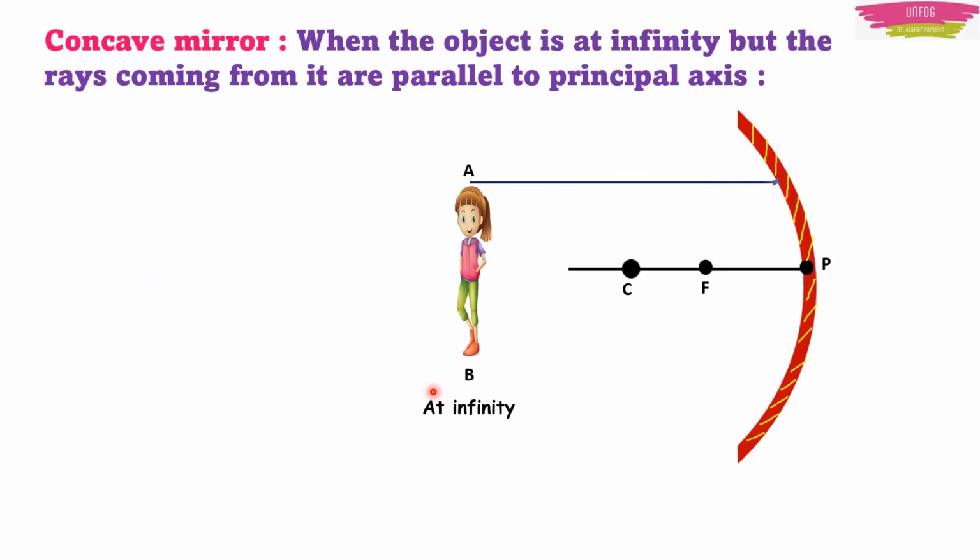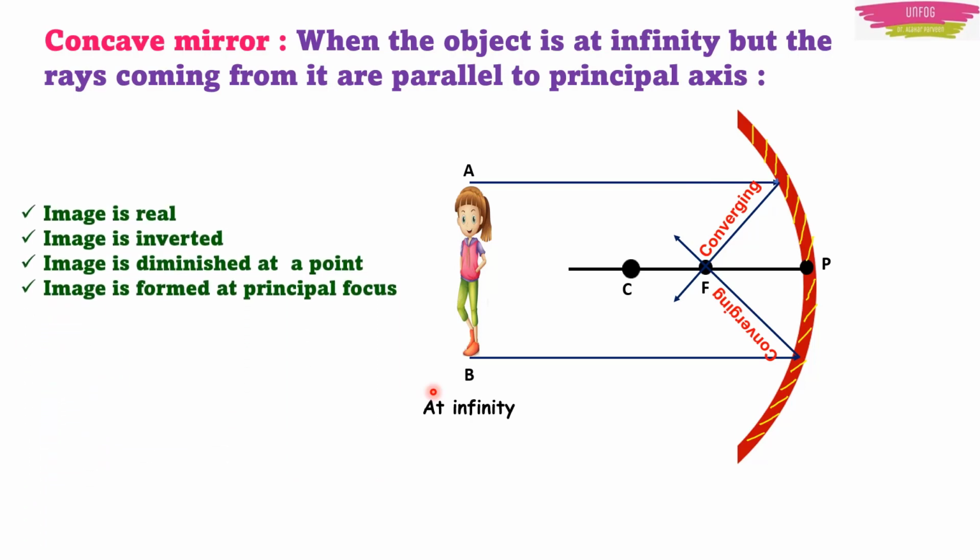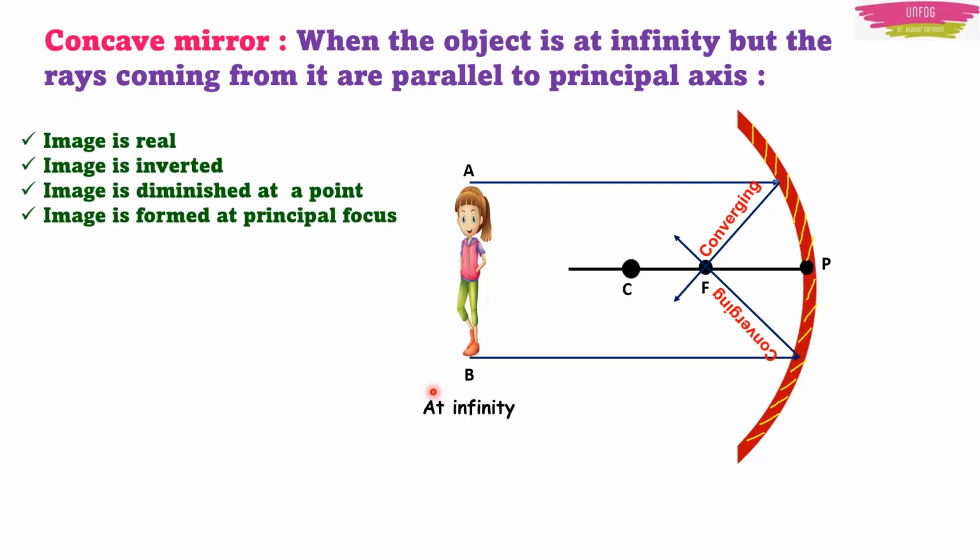So here I have made an animation to make you understand how the light converges in a concave mirror. And what will be the properties of the image formed? The image is real and it is inverted. But it is not seen here because it is diminished. It has become so small, like a point at the principal focus, that you cannot see it.